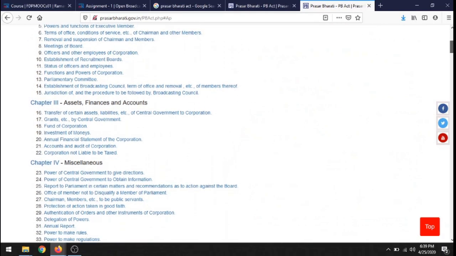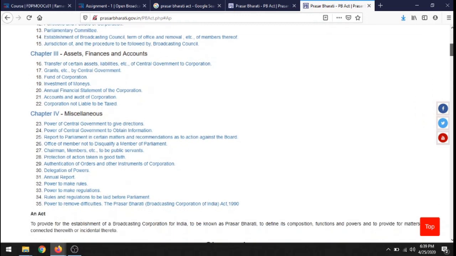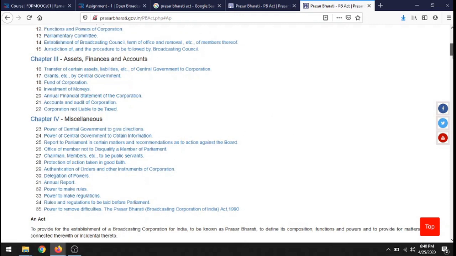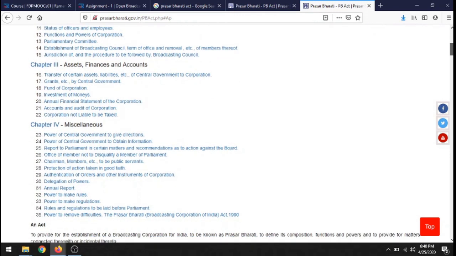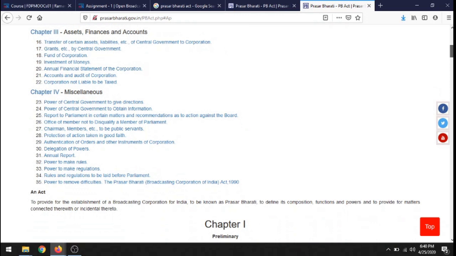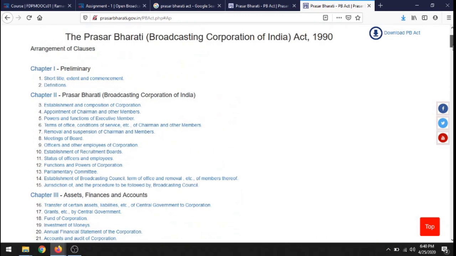So in the third chapter you will find matters relating to Prasar Bharati's assets, finance and accounts, and the fourth is the miscellaneous chapter, where you can find other details like delegation of power, annual report, power of central government to give directions, etc. All these you will find in the fourth chapter. So the Prasar Bharati Act comprises these 4 chapters. All the details are given on this particular website.